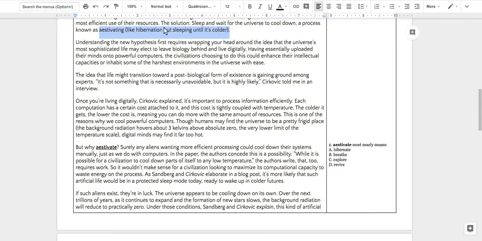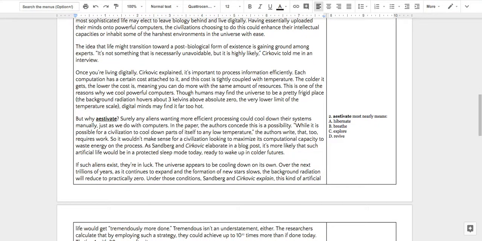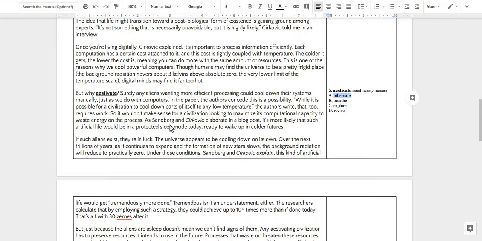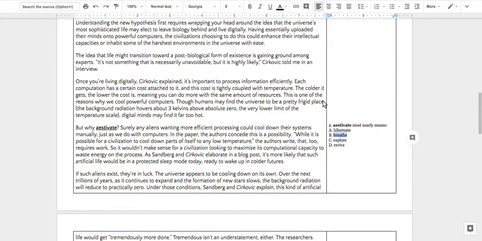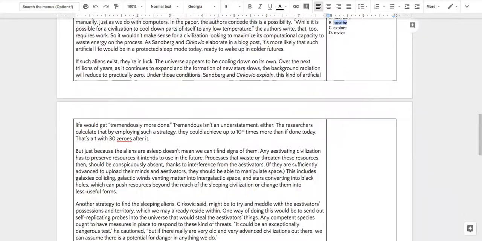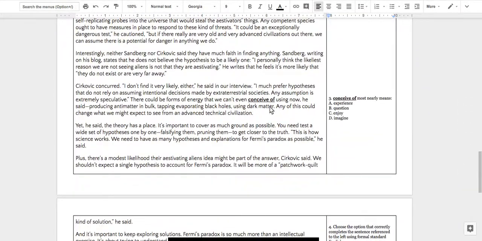They define the word up here. It's like hibernation, but sleeping until it's colder. So the answer is going to be hibernate because it was defined up there. You can plug in things and eliminate ones. But why revive? No. Explore? No. Breathe is possible. I think A and B are the two best answers, but this is one where they give you the answer if you're paying attention.